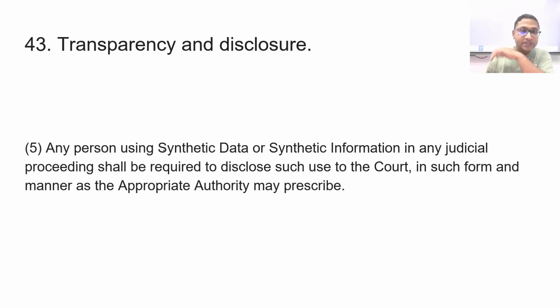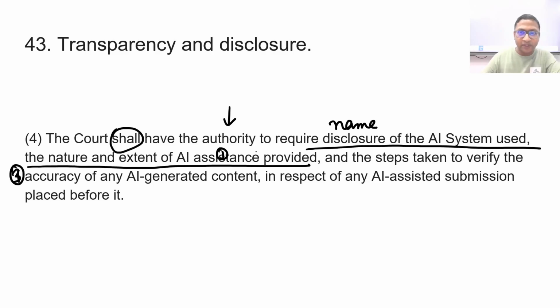Any person using synthetic data or synthetic information in any judicial proceeding shall be required to disclose such use to the court in such form and manner as the appropriate authority may prescribe. Okay, so any synthetic data. What is the difference with the previous one?